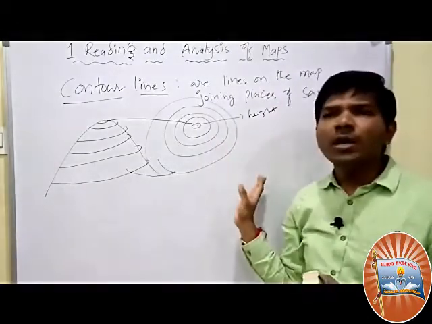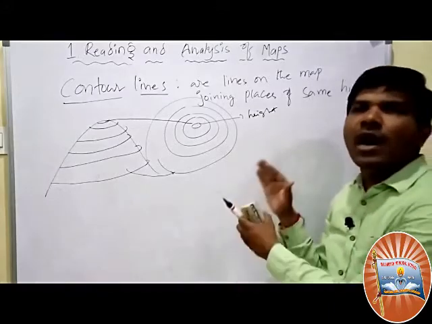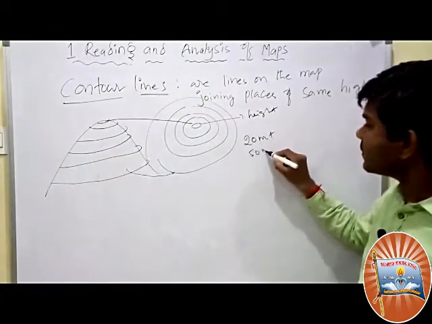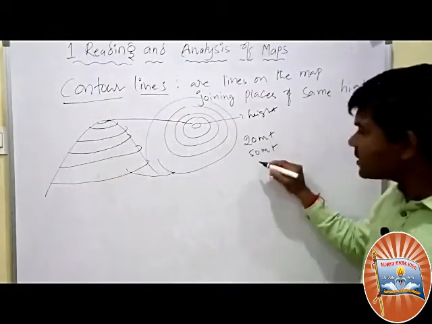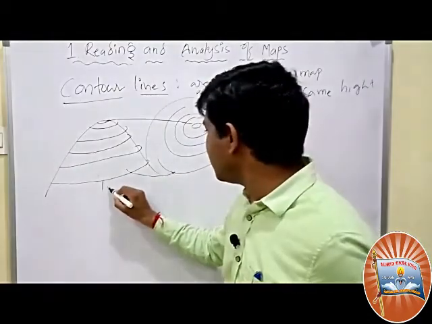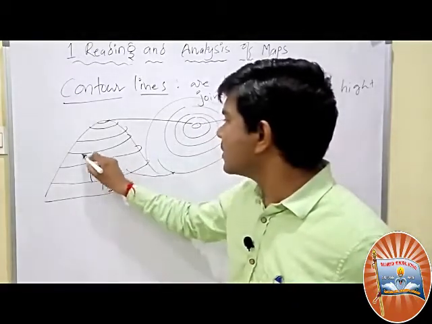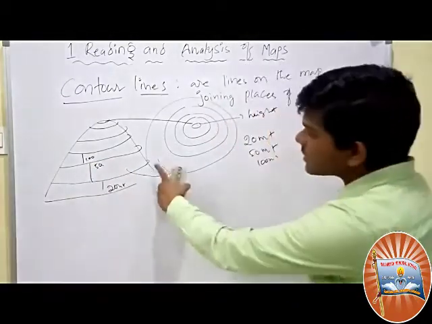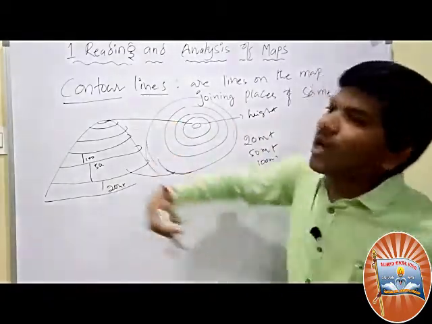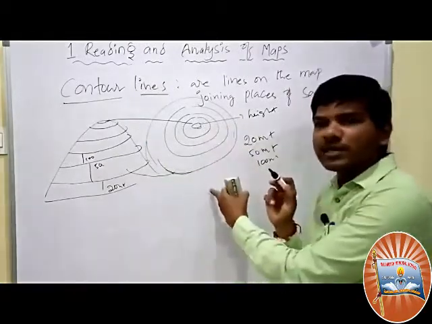These contour lines are drawn at fixed intervals of height such as 20 meters, 50 meters, 100 meters, 75 meters, your wish. For example, here it will be 20 meters. From ground to here, 20 meters. Here, 50 meters. Here, 100 meters. So this line indicated here is the same height. This overall circle is completely the same height.